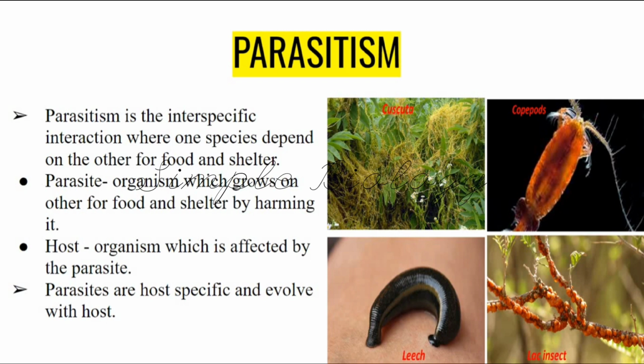For example, if the organisms try to avoid these parasites and adopt some mechanism to avoid them, then whatever adaptation or changes took place in the host body, even the parasite has to evolve some mechanism to adjust to that. Otherwise, the parasite will die. That cannot happen. The parasite has to live inside the host. So these parasites also evolve along with the host.